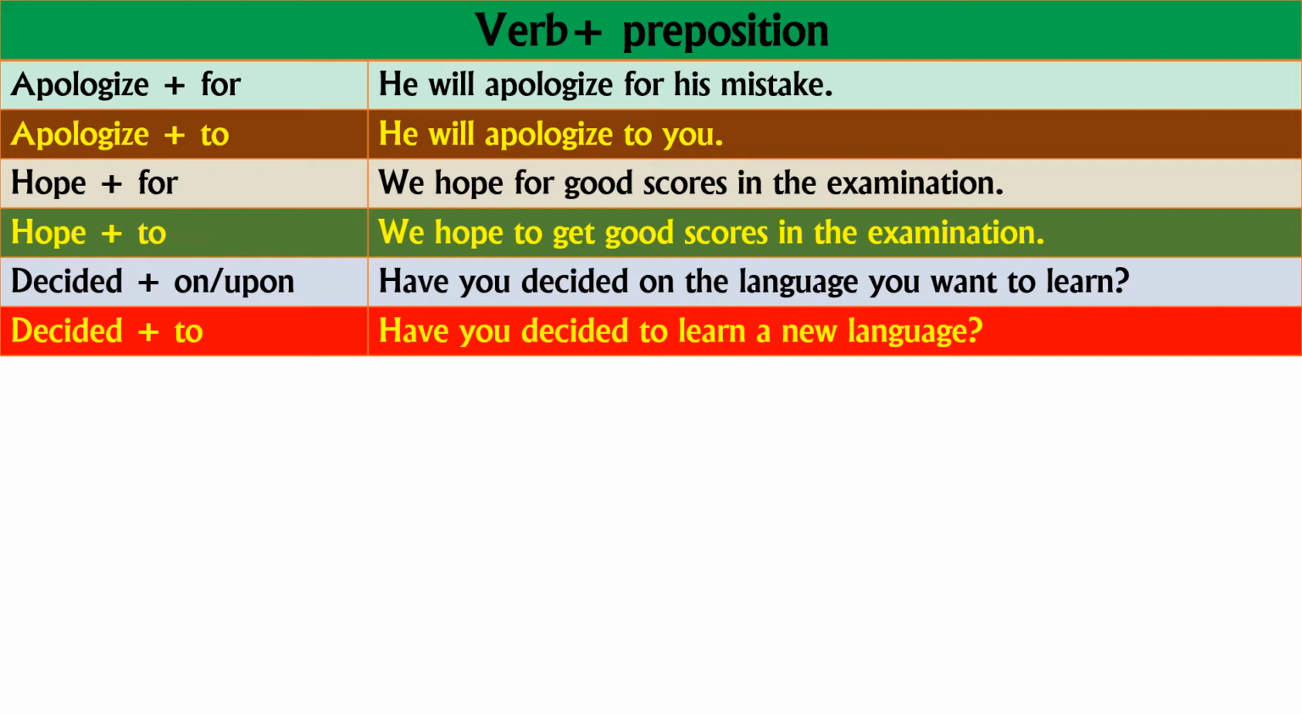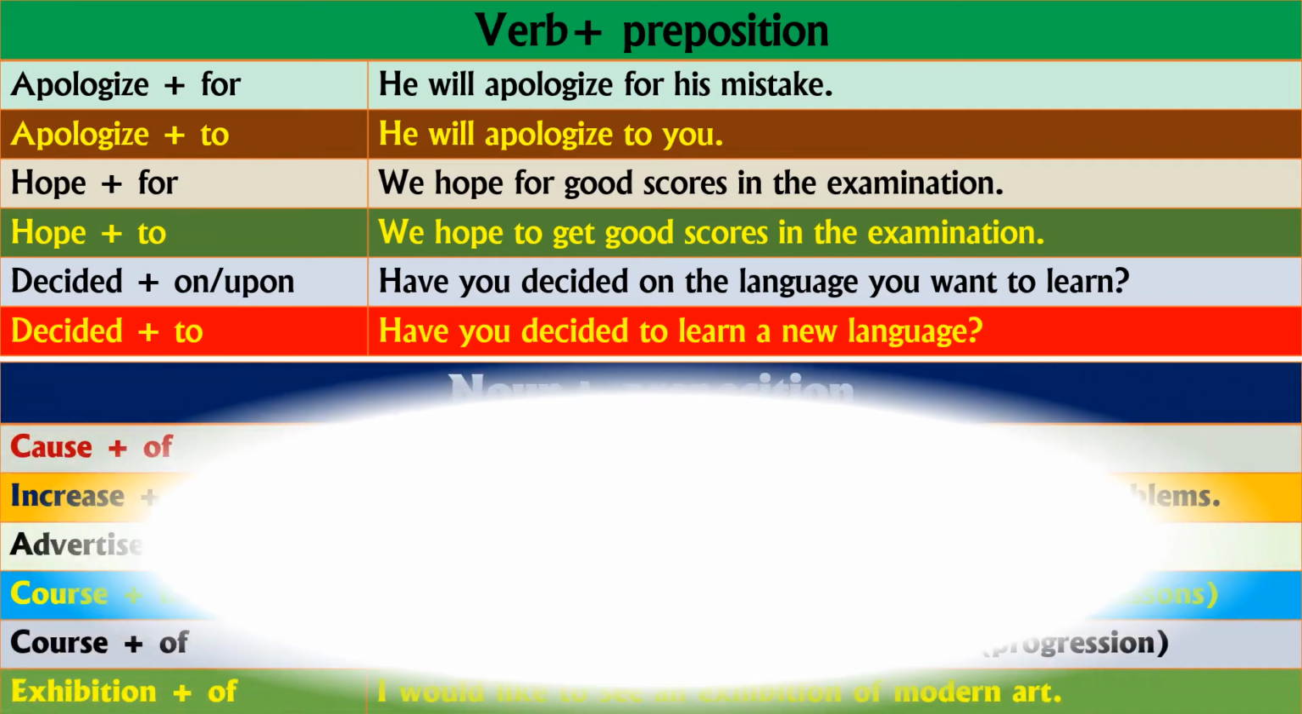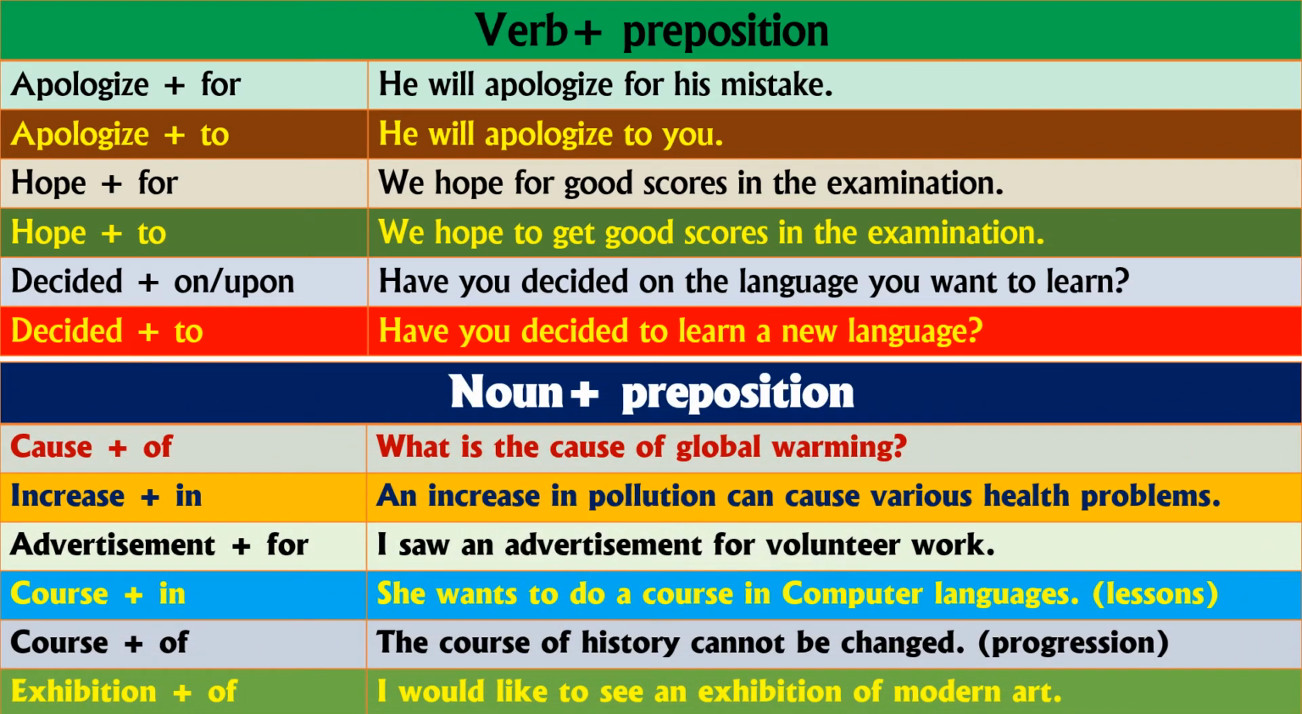So these are the words: verb plus prepositions. And the next one, noun plus preposition. Here are the words: cause of, what is the cause of global warming. Increase in, an increase in pollution can cause various health problems, right? So these are examples of noun plus prepositions. Advertisement for, in the sense, I saw an advertisement for